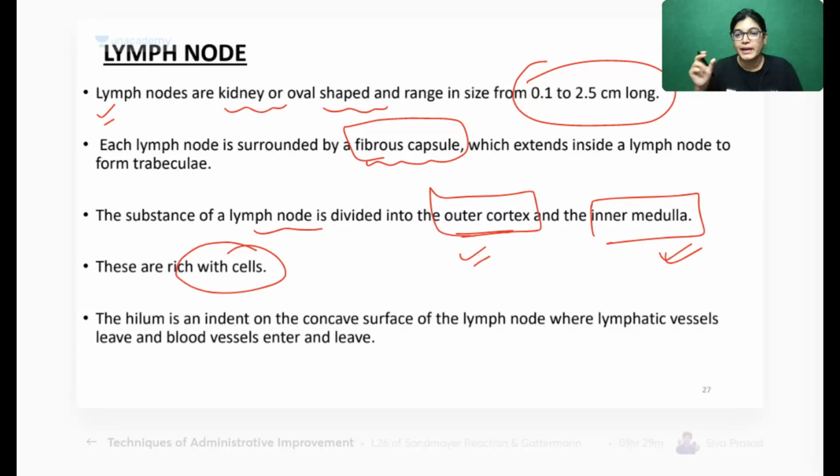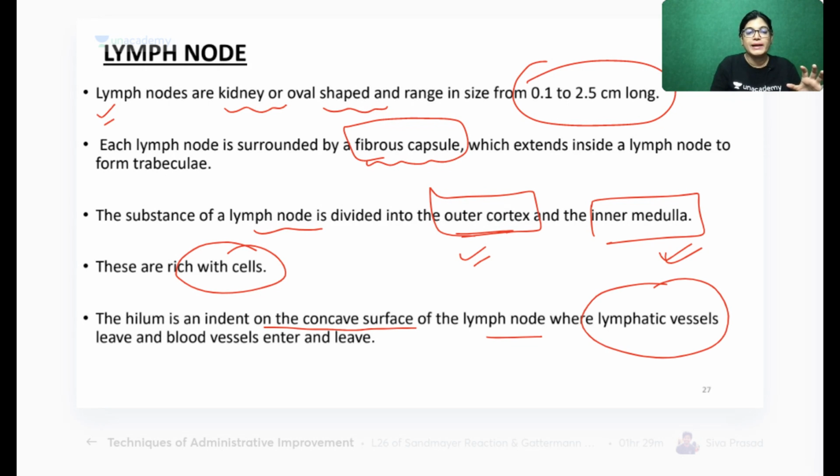Now, the indented part or medial aspect of the lymph node, which is concave, is called the hilum. What is the hilum? It is an indented concave aspect of the lymph node. There the lymphatic vessels leave, and blood vessels enter and leave. Means lymphatics and blood vessels are entering and leaving at the indented hilum area of the lymph node. I will show you the diagram also, don't worry.